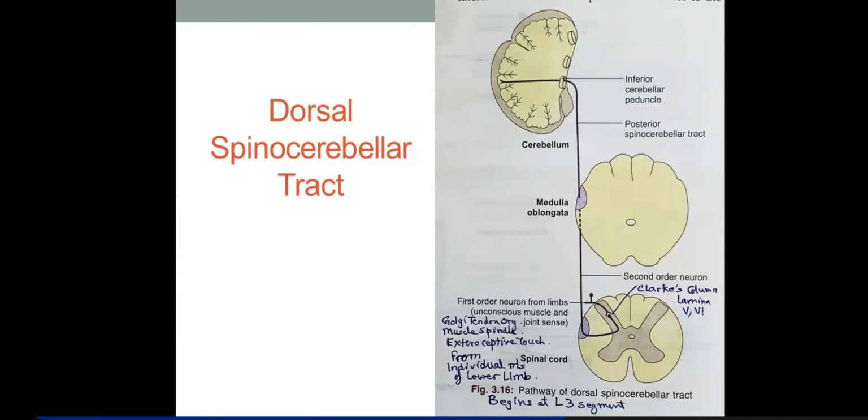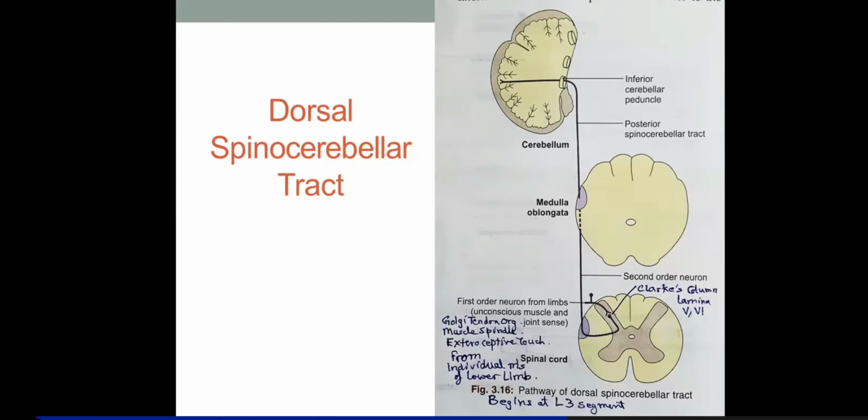Okay. If you're talking about the dorsal spinocerebellar tract, these are carrying sensations from individual muscles of the lower limb, because you have to differentiate between the dorsal and ventral spinocerebellar tracts.